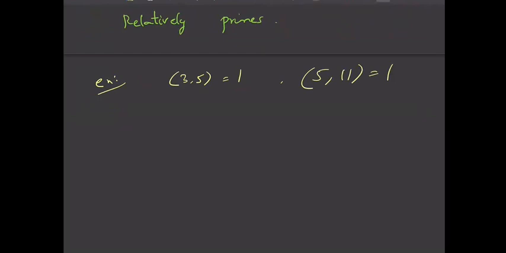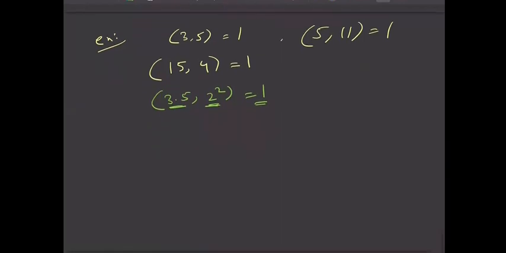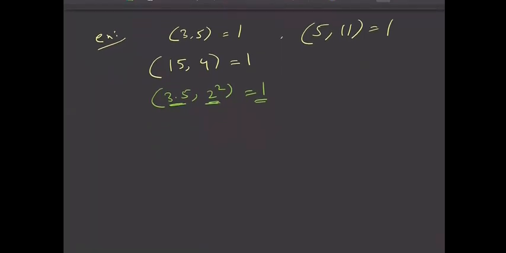But you can take examples other than primes also. For example, if I take 15 and 4, the GCD is 1. 15 is not a prime, and 4 is also not a prime, but their common factor is 1 only, because 15 is 3 into 5, and 4 is 2 square. So you can see that no prime is common, so the common factor is 1. So the GCD of 15 comma 4 is 1. So 15 and 4 are co-prime numbers. Also you can call them relatively prime.